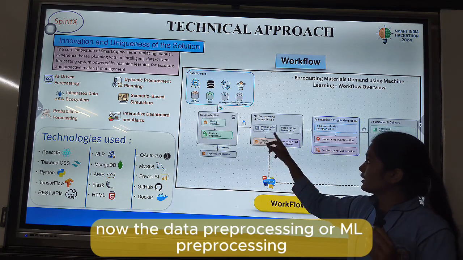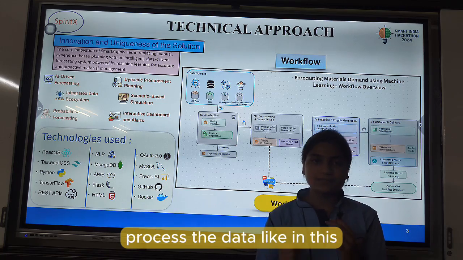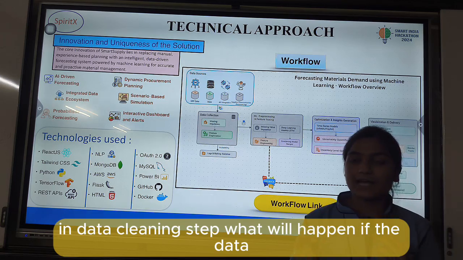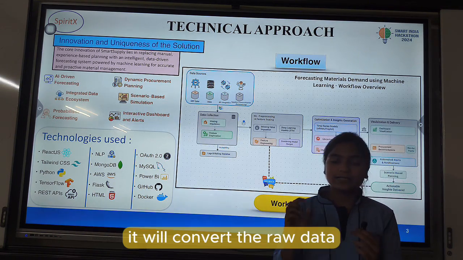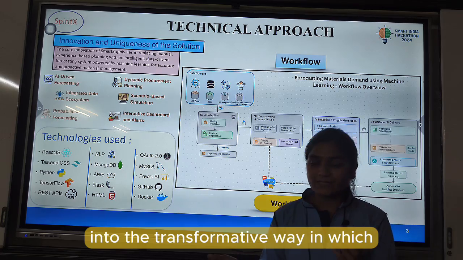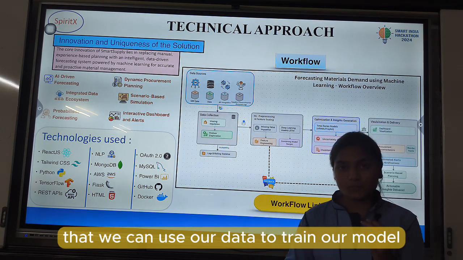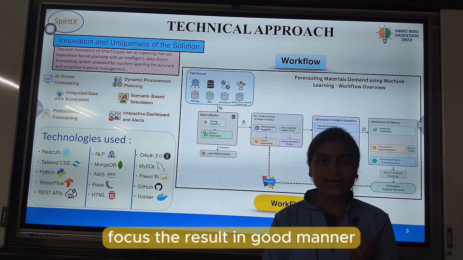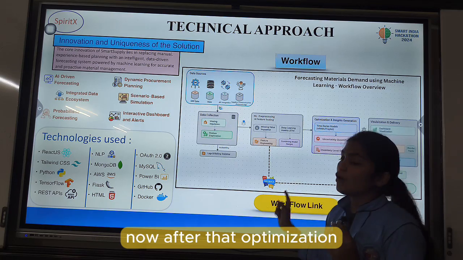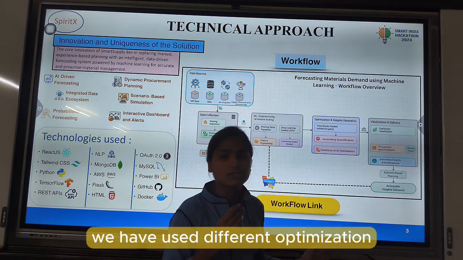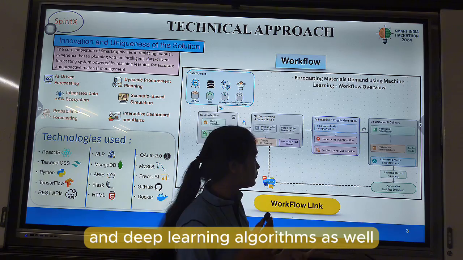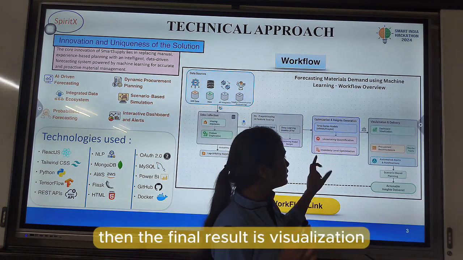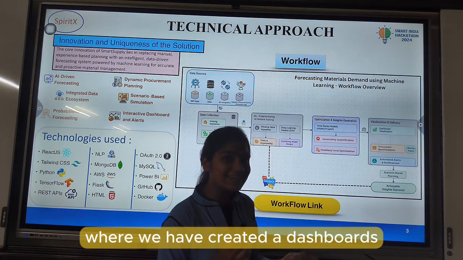Now the data pre-processing or ML pre-processing. In this we will process the data, and the data cleaning step will also be there. In the data cleaning step, it will convert the raw data into a transformed form, so that we can use our data to train our model, so that it will be effective and generate forecast results in a good manner. Now after that, optimization. We have used different optimization machine learning algorithms and deep learning algorithms as well, and using those algorithms we have trained our model, and then the final result is visualization, where we have created dashboards.